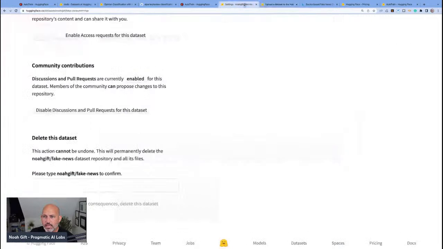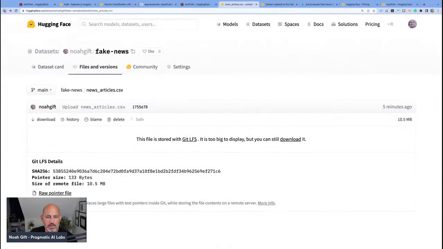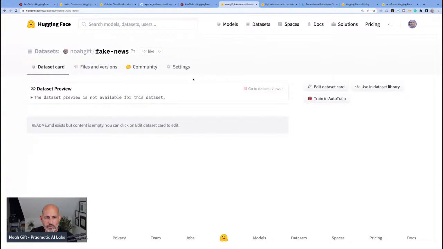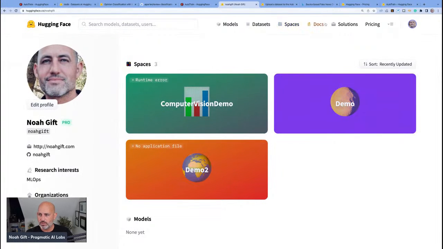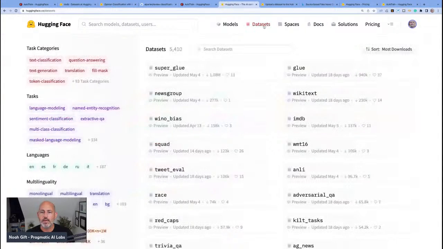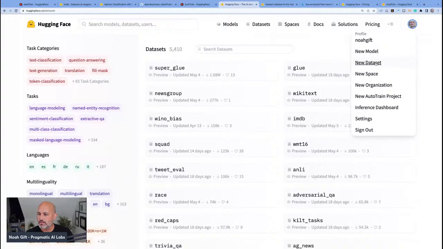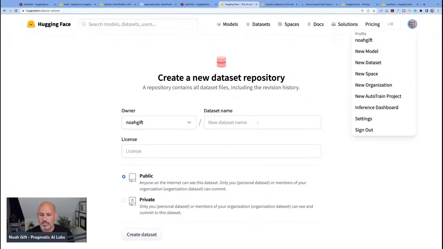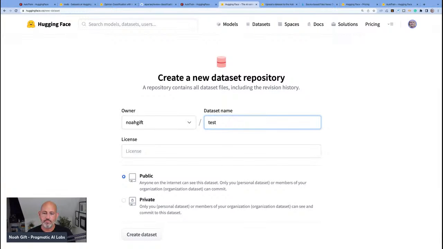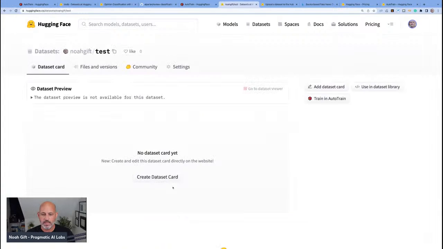So why is it thinking that I have a dataset card when I don't have a dataset card? So that is weird for sure. It says the README exists, but the contents. Yeah, I don't know. This is a befuddling issue here. So I guess what I could do is just start over again and go to my data sets, which is kind of hard to find, or just make a new one. Just say like test and say create data set.